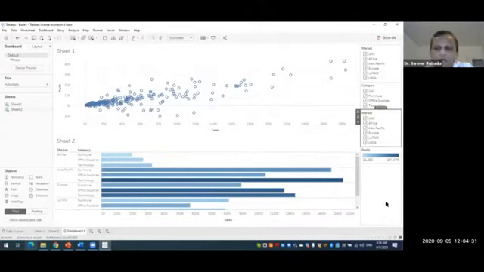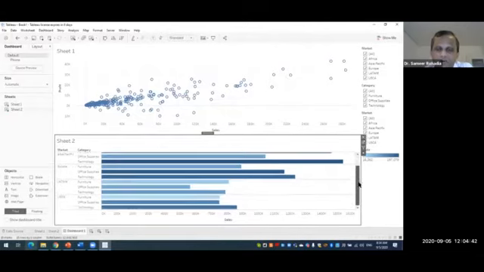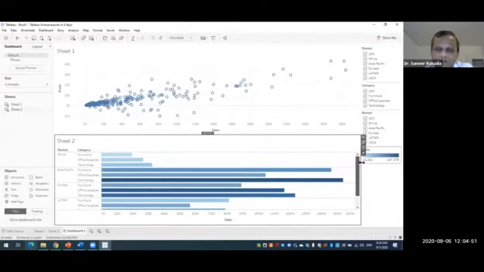Okay. Now one thing, when you select all in this market filter, you can see sheet 2 is having this bar, so we have to scroll down because the whole sheet is not coming in one view. We have to scroll down like this. Now if you want to see the whole sheet together,